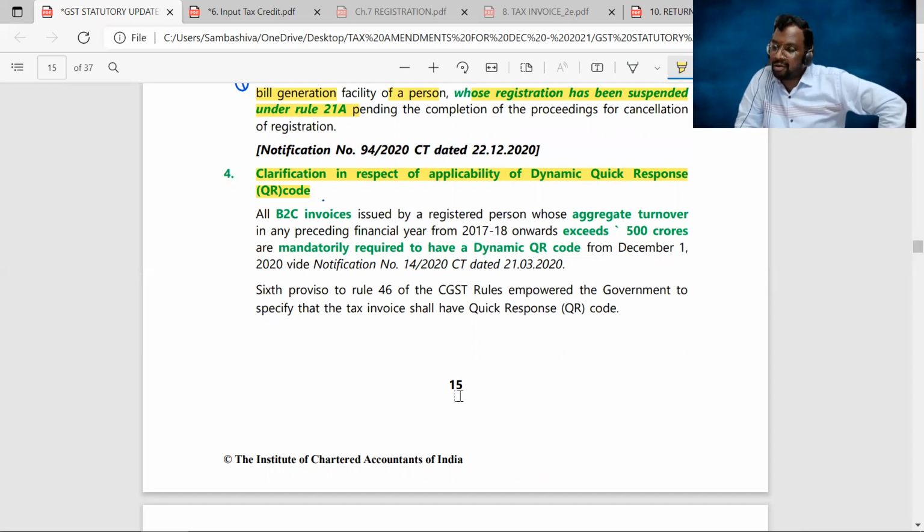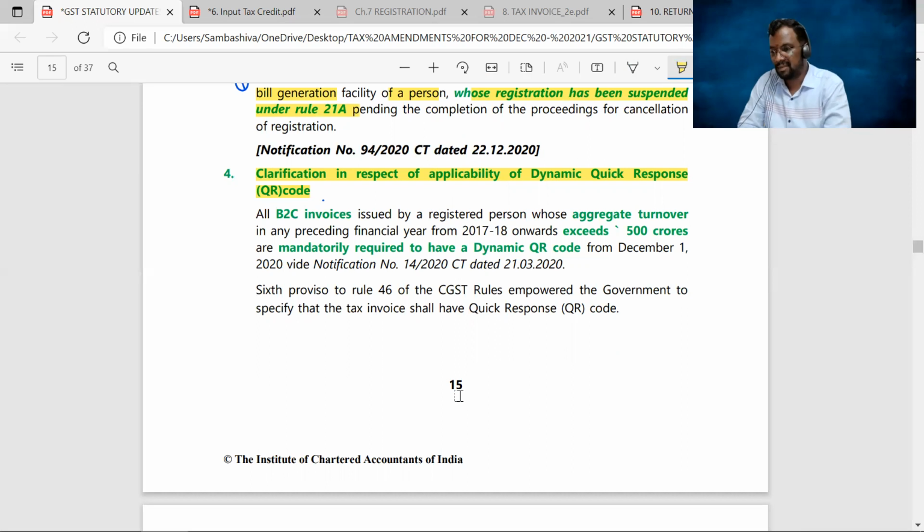In the dynamic QR code, whenever you scan it, you will be redirected directly to the payment page. The amount you need to pay will be displayed. The supplier's name will be displayed. The supplier's bank account details will be displayed. You can simply enter your UPI pin and pay.